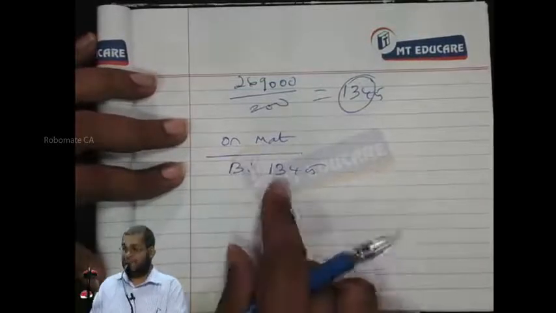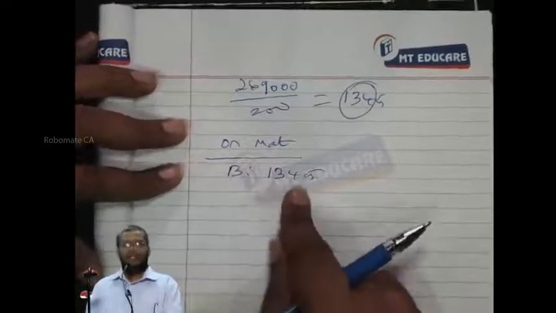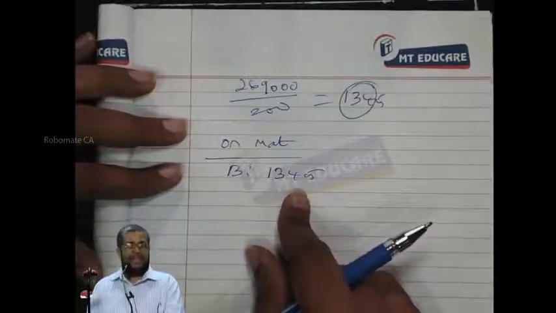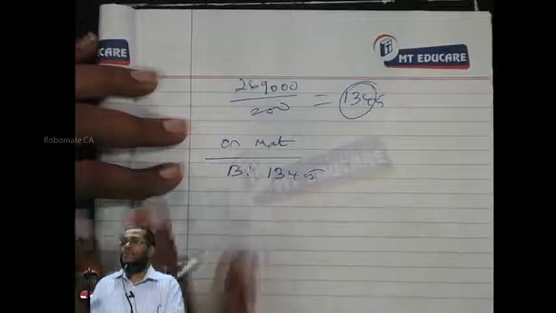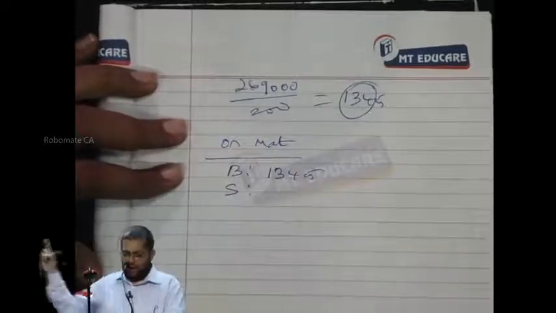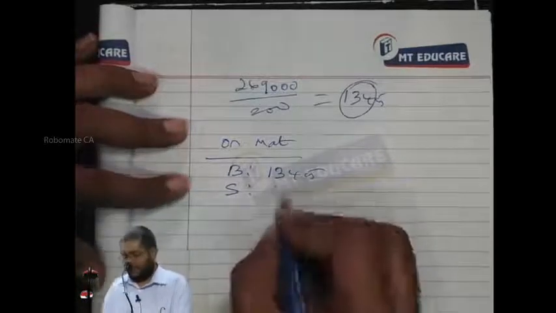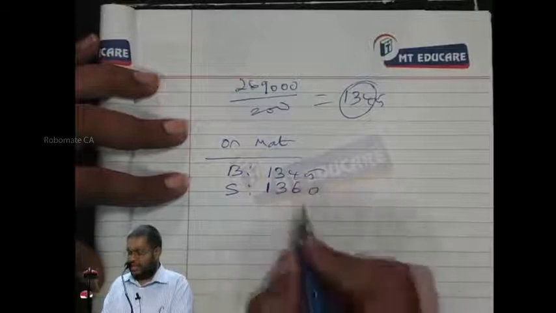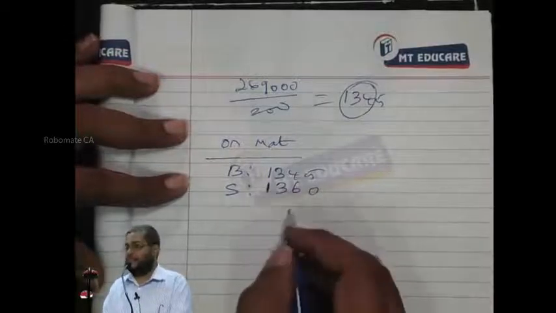Right? Buy 1345. On maturity date, can he really buy by paying 1345 asking for Nifty? No. Exchange gives what? Counter sell. What is the Nifty value on the maturity? Otherwise the counter sell is given. Tell me. 1360. So it is given a counter sell at 1360.